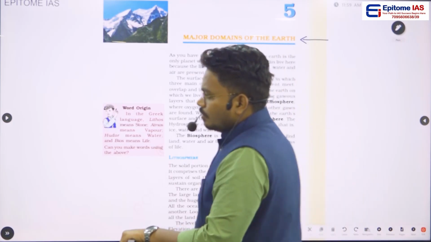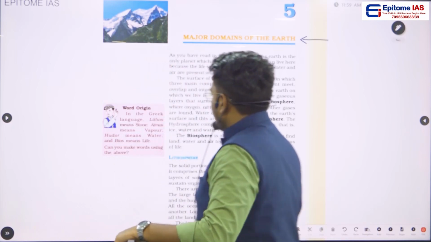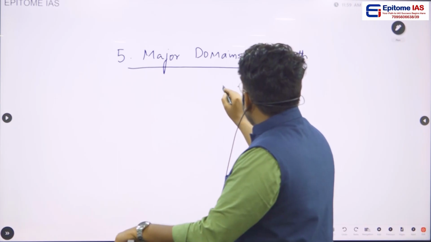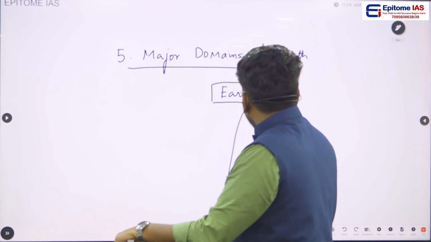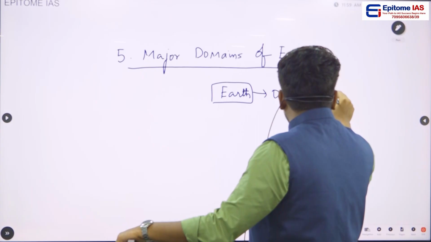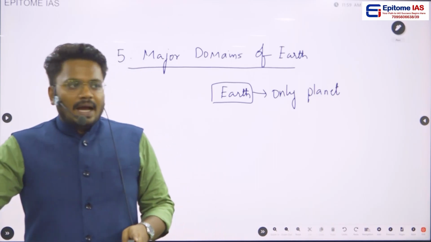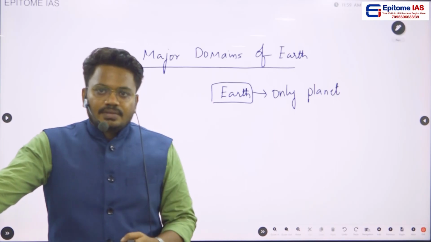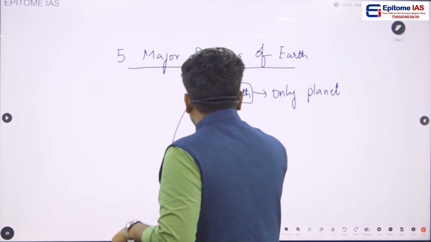and before going to start this chapter, so we will be recalling what we have learned in chapter number 1. So in chapter number 1, what we have learned? In chapter number 1, we have seen that Earth, it is the only planet in entire solar system which supports the life. Okay, and what are the reasons for that? So there might be some reasons.